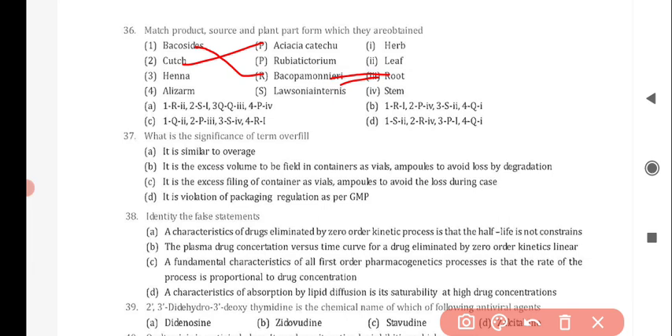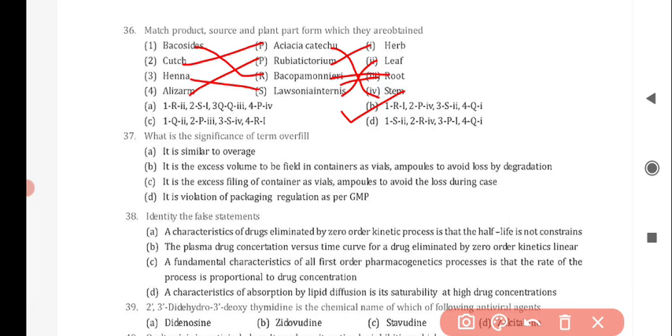And option number 4, that is stem. Next is henna, it correctly matches with option S, that is Lawsonia inermis, and with option 2. Then Eliazam, it correctly matches with option P, that is Rauvolfia serpentina, and from herb, option number 1. So the correct answer for this question is option B.